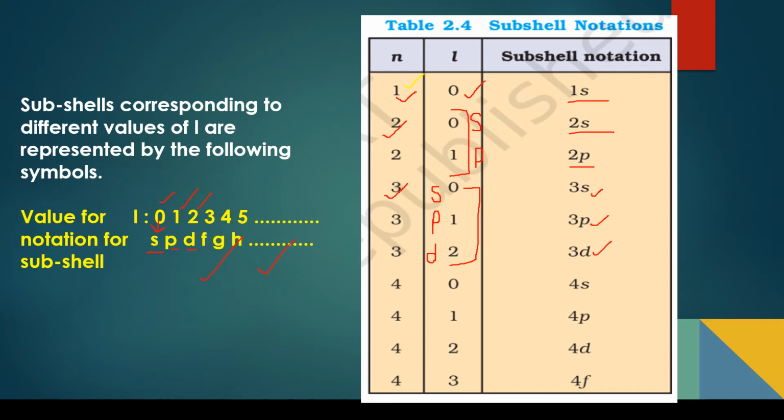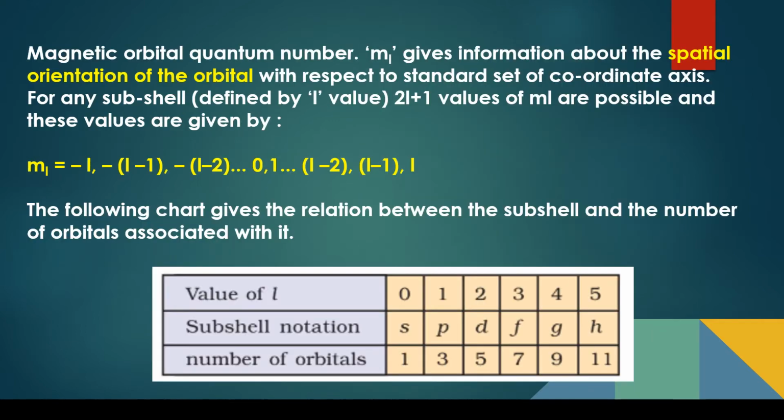In the same way, if I take n as 4, the four values are given here, so it will go up to f. You will notice that 3f is not possible. f comes for the first time in n equals 4. The reason is that for f, the value of l should be 3, and l can be 3 only if n is more than 3. So from 4 it starts.